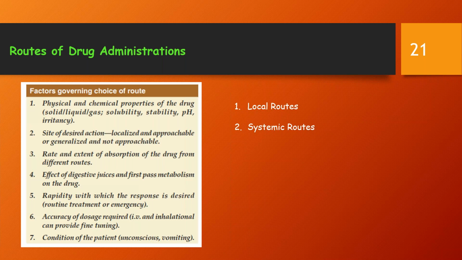The local routes of drug administration are the topical route. This refers to the external application of the drug to a surface for localized action, like any balm. It is often a more convenient and efficient mode of delivering the drug to the skin or oropharyngeal or nasal mucosa, eyes, ear canal, anal canal, even the vagina.